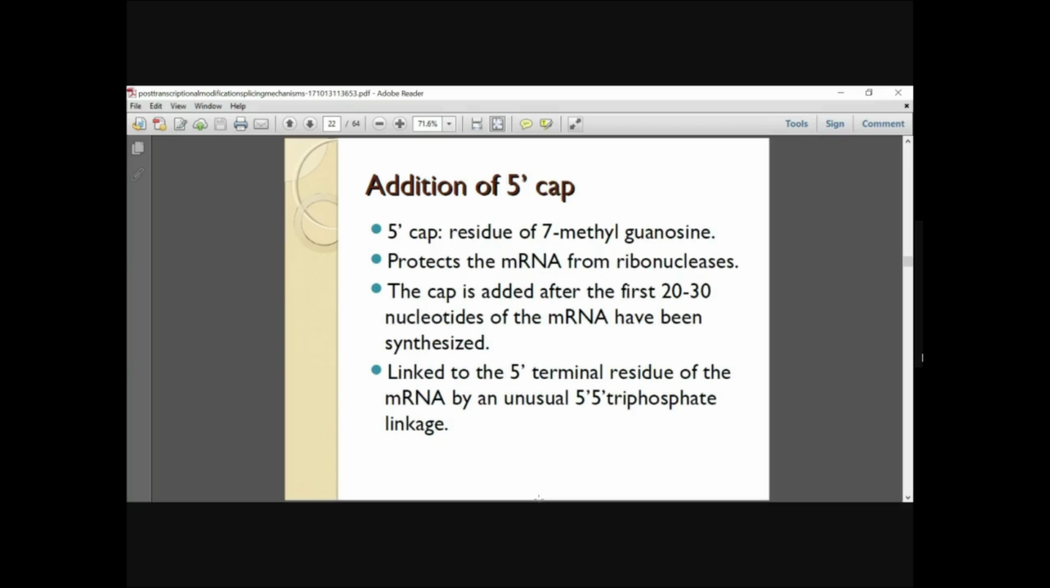So the 5' cap mainly consists of a residue of 7-methyl guanosine, and it protects the mRNA from RNases, that is ribonucleases. The cap is added after the first 20 to 30 nucleotides of the mRNA have been synthesized, and it is linked to the 5' terminal residue of the mRNA by an unusual 5' triphosphate linkage. So this is how the cap is added, and the functions of the cap are to protect the mRNA from degradation, to transport the mRNA from the nucleus to the cytoplasm, and it also aids in the binding of the ribosomes with the mRNA.